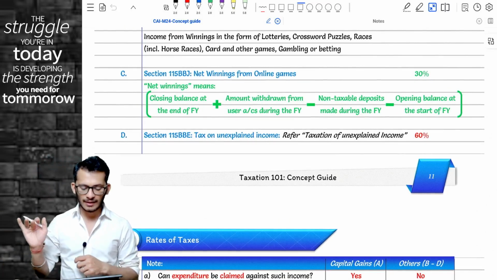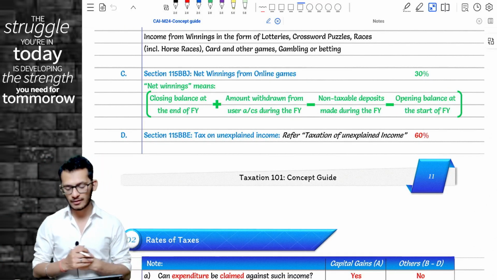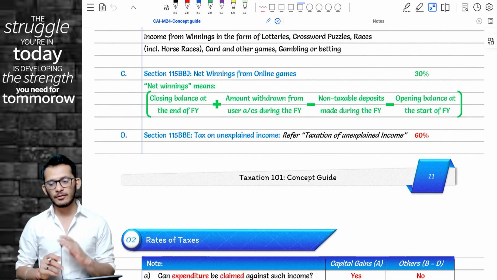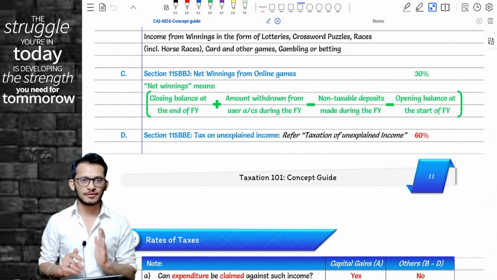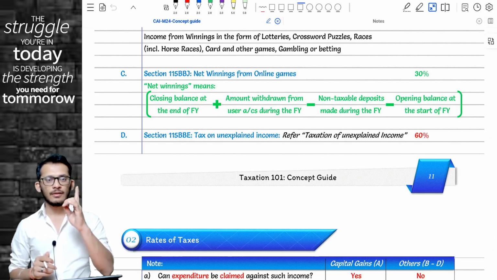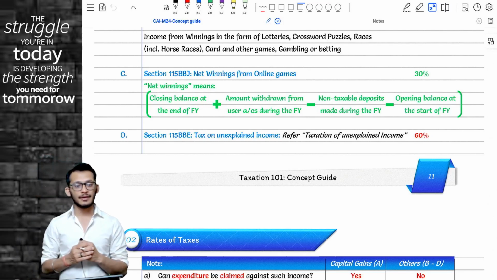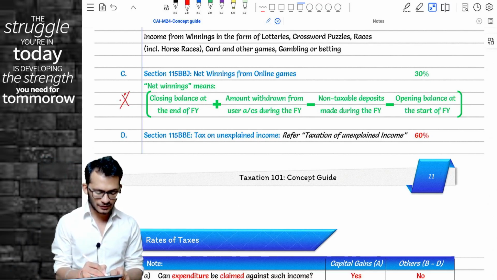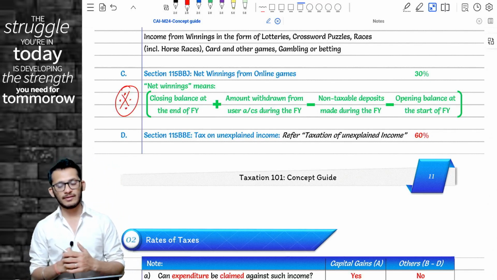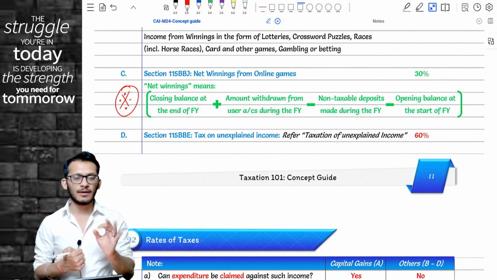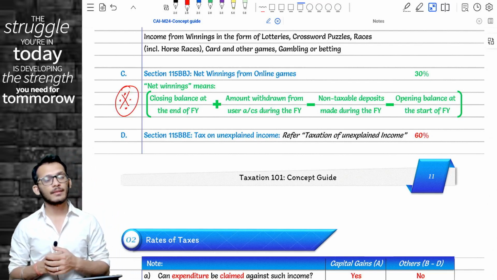So it is closing balance plus amount withdrawn minus non-taxable deposit minus opening balance, being taxed at the rate of 30%. A fairly straightforward thing, nothing complicated about it. Very easy provisions. Can we proceed? Yes. So amendment number 1, the most important amendment for the current year is your online winnings. Please mark this as important because the expectation of this coming in exam is very high. More so for the fact that you will see it in a normal total income question. So please keep this in mind. Formula is very straightforward if you understand it properly. Can we proceed? Yes, great.